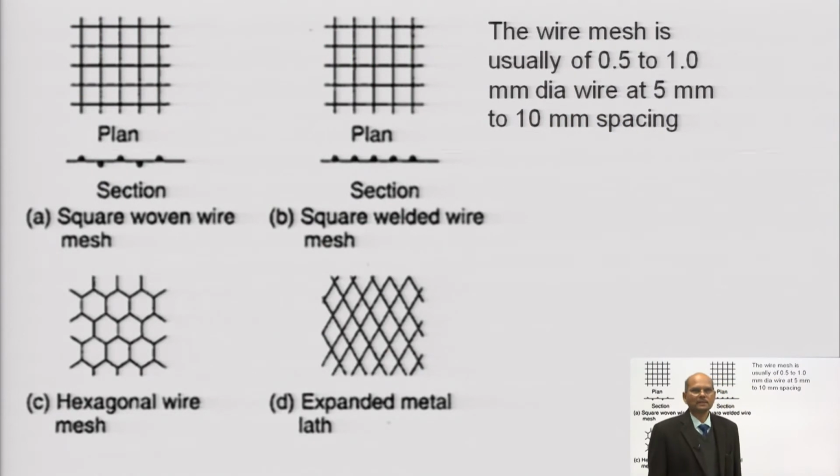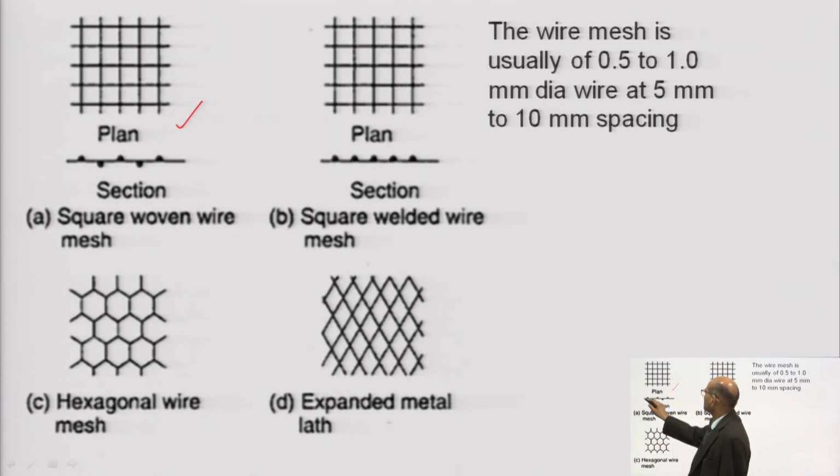Another thing: what are the different types of meshes we are using? Different types of mesh you can see in plan here. This is nothing but interwoven mesh, which is called woven mesh.